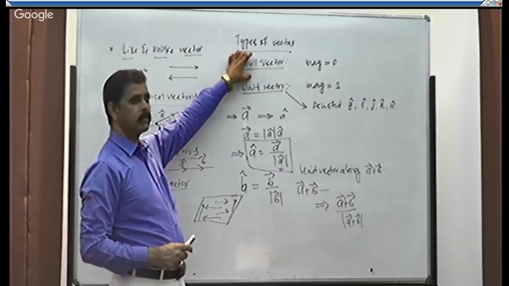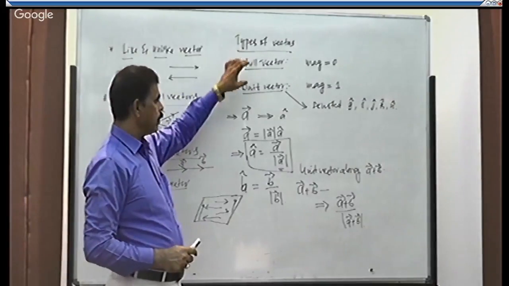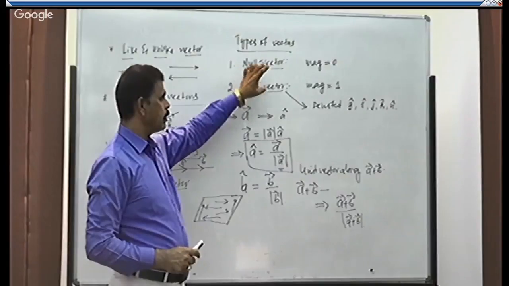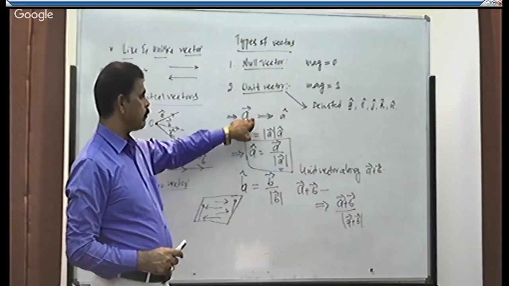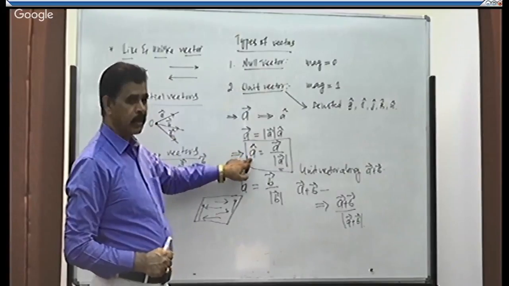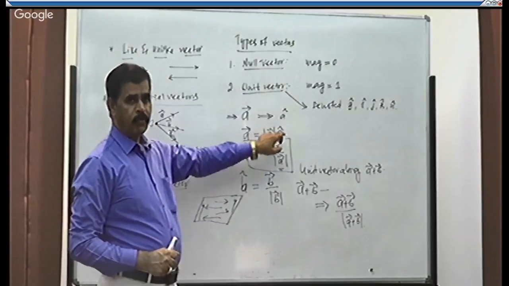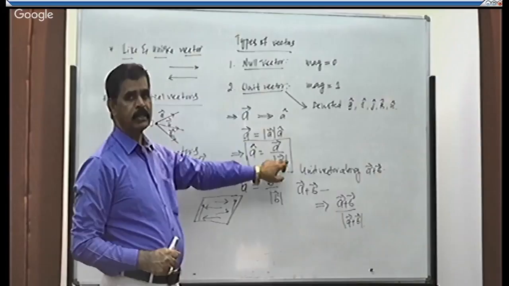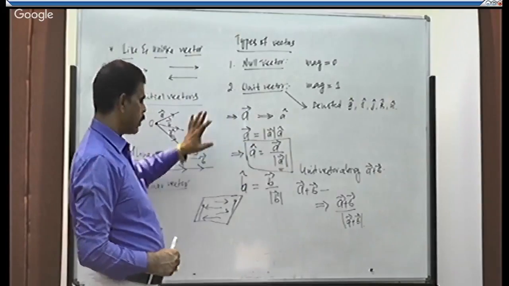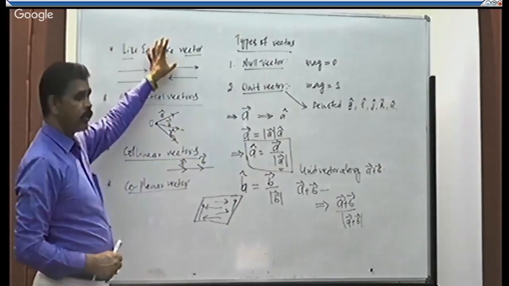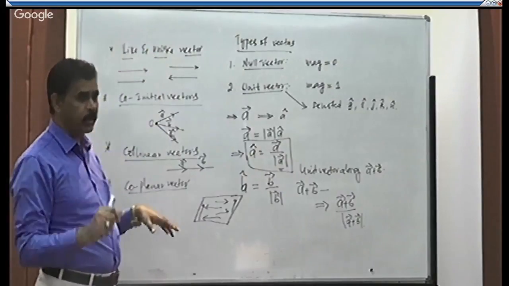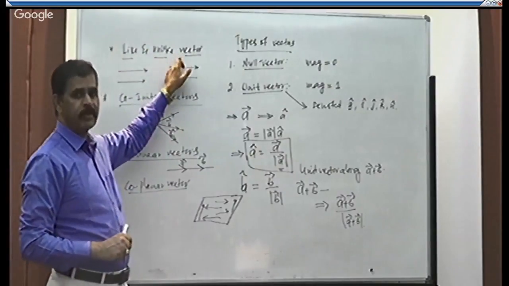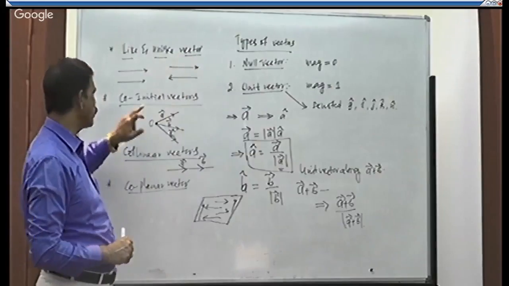These are some of the important types of vectors. Null vector, whose magnitude is 0. Unit vector, whose magnitude is equal to 1. The formula to get a unit vector is: unit vector is equal to vector divided by its magnitude, right? Next, like and unlike vectors. Like vectors are vectors in the same direction. Unlike vectors are vectors in opposite directions.